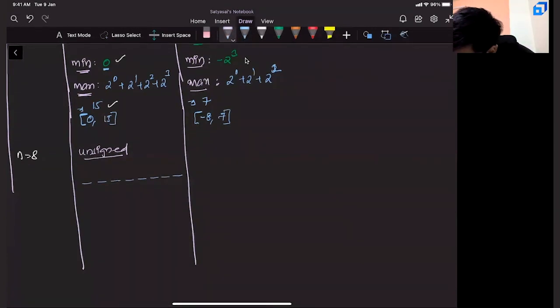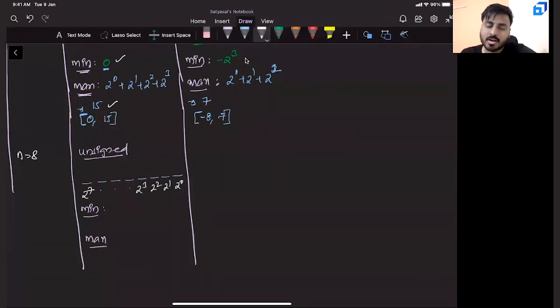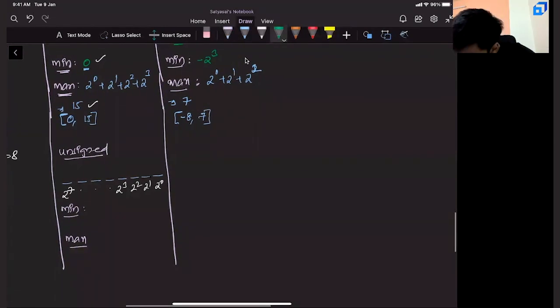Once again, if it is unsigned, tell me the minimum. To give you a hint, let me write the base values: 2 power 0, 2 power 1, 2 square, 2 cube, 2 power 4, 5, 6. What will be the base value of this? I can directly say it is 2 power 7. Why? Because it is unsigned. Now, once again, to get the minimum, you will keep zeros here, all of them, because all are positive numbers. So once again, the minimum value you can achieve is 0.